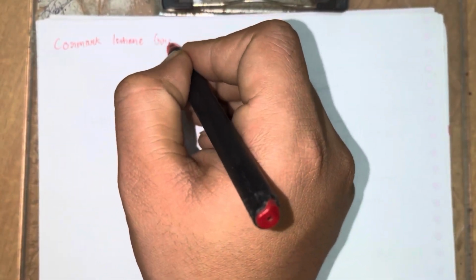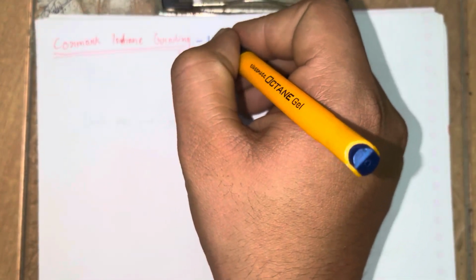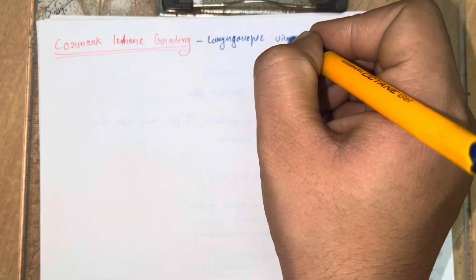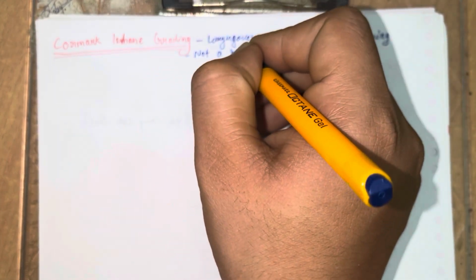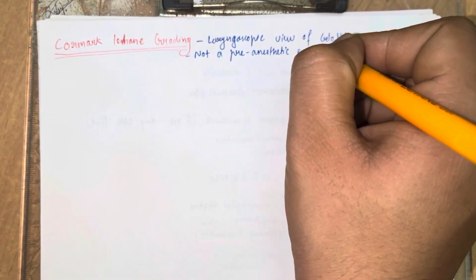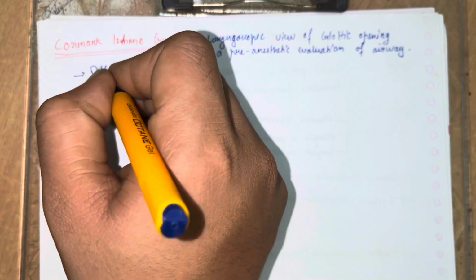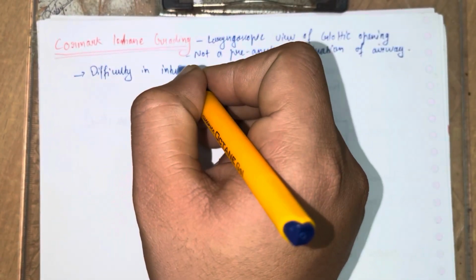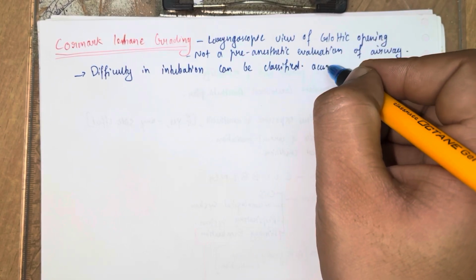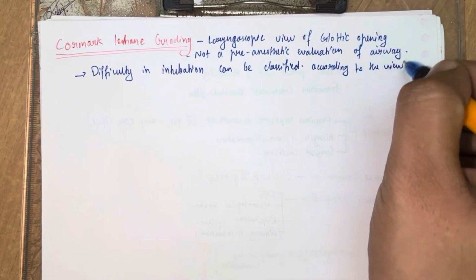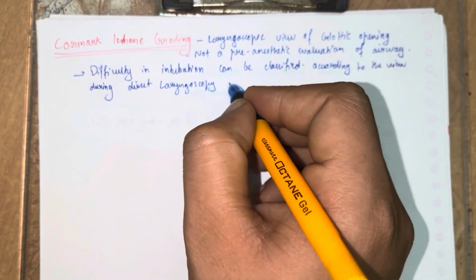Now we talk about the Cormack-Lehane grading. Friends, it is not a pre-anesthetic evaluation of the airway, but it is important. It is the laryngoscopic view of the glottic opening. It measures difficulty in intubation, classified according to the view during direct laryngoscopy into four grades.